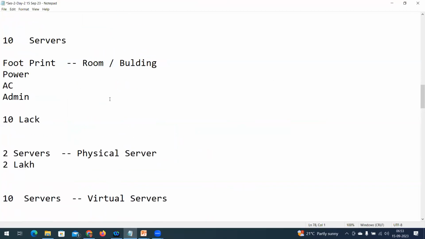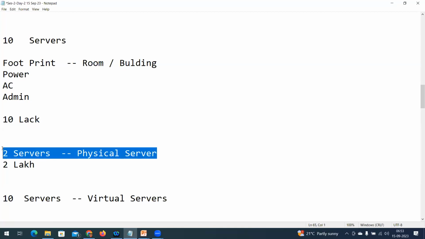Now see here. My requirement is to deploy 10 servers. I'm going to reduce 10 servers to 2 servers. Why did I reduce? By using the virtualization layer. I'm going to choose 2 physical servers.